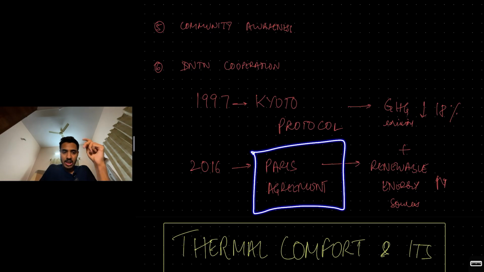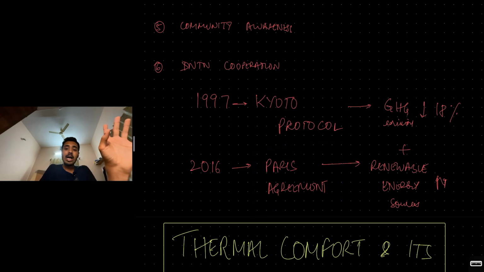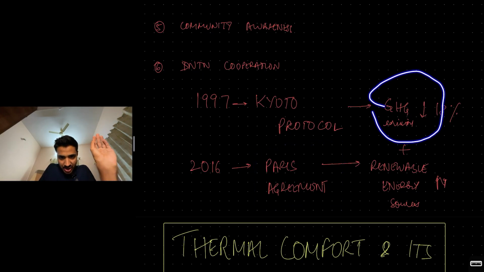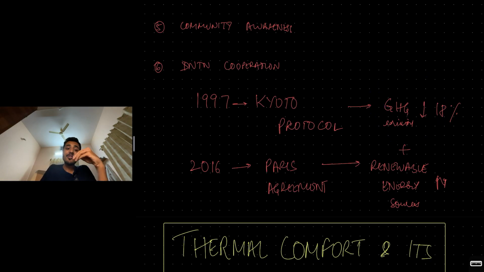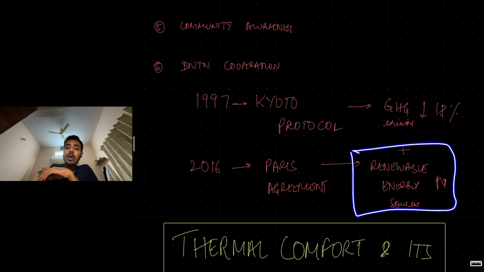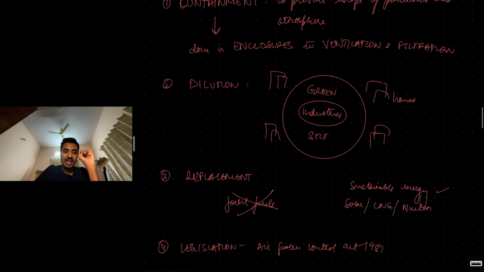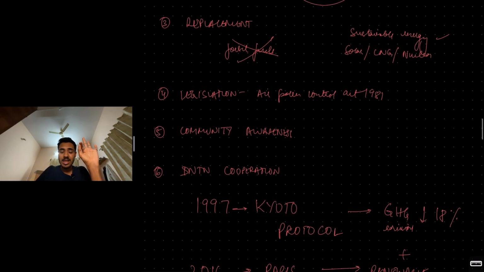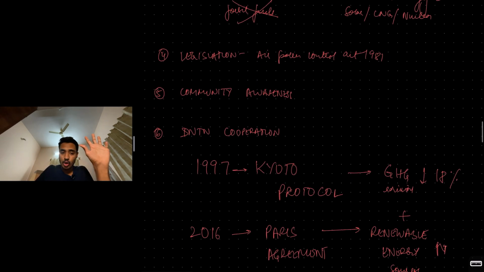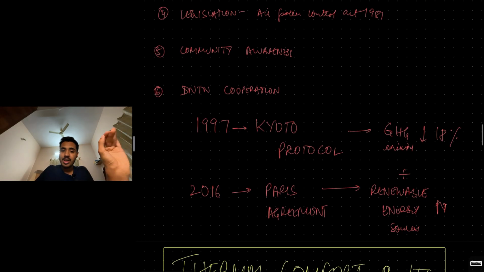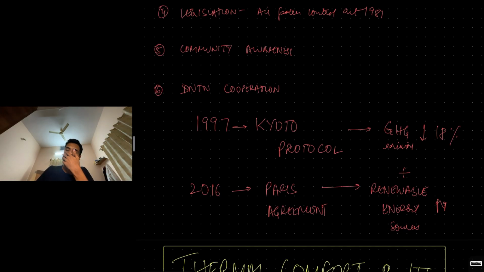The 2016 Paris Agreement said, along with reducing greenhouse gas emissions to decrease global warming, we have to switch over from fossil fuels to renewable energy sources. That is the Paris Agreement. So just reducing greenhouse gas emission, Kyoto Protocol. Paris Agreement, switch over to renewable energy sources. So prevention and control: containment, dilution, replacement, legislation, international cooperation, and community awareness. That is it about air pollution. Short topic, but it can be asked.